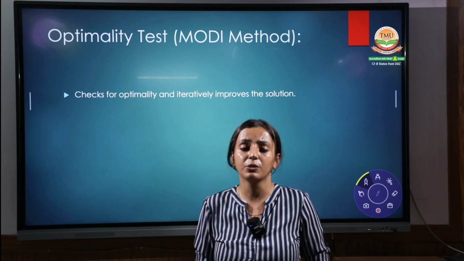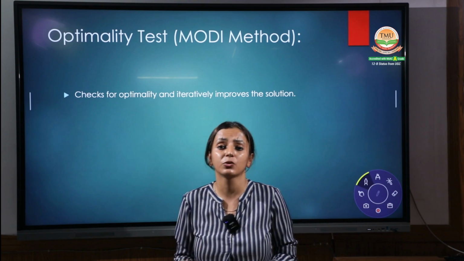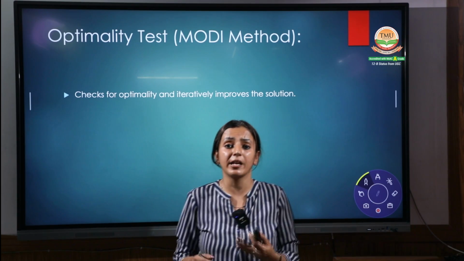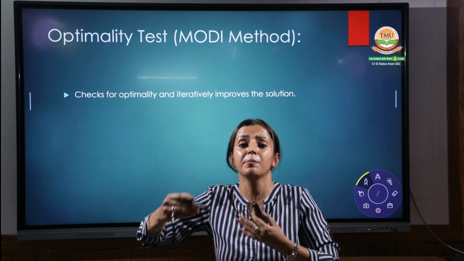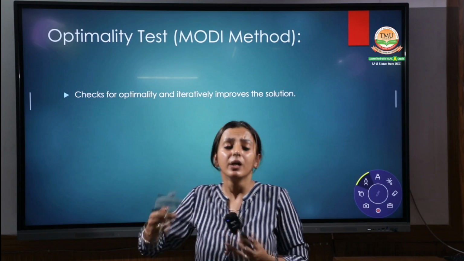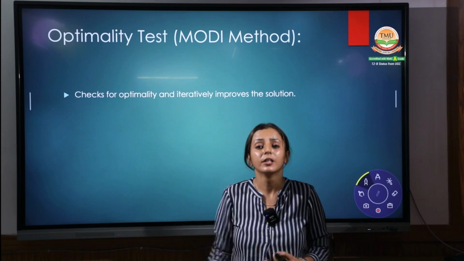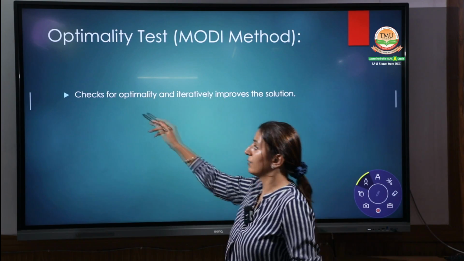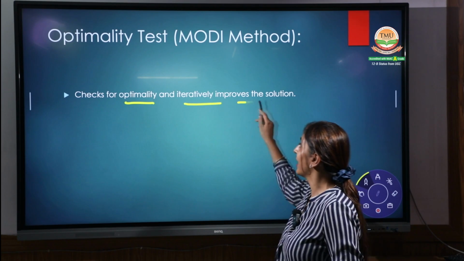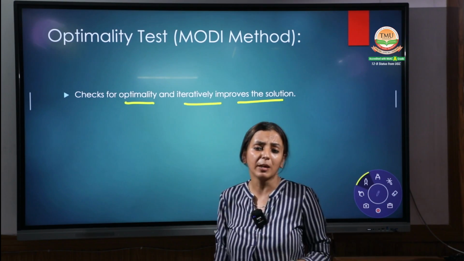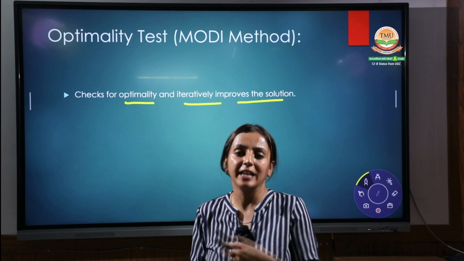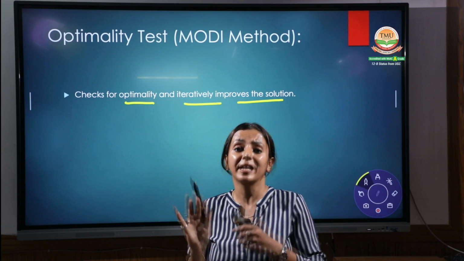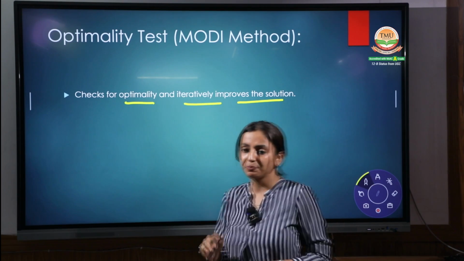But after the initial feasible solution, if you want to see whether it can be modified and reach the optimum level, then we use the next test, the modified distribution (MODI) method, to find the optimality and improve the solution. Sometimes the solution gets improved and sometimes the initial solution is basically the optimum solution, but at least we have to check it, right?